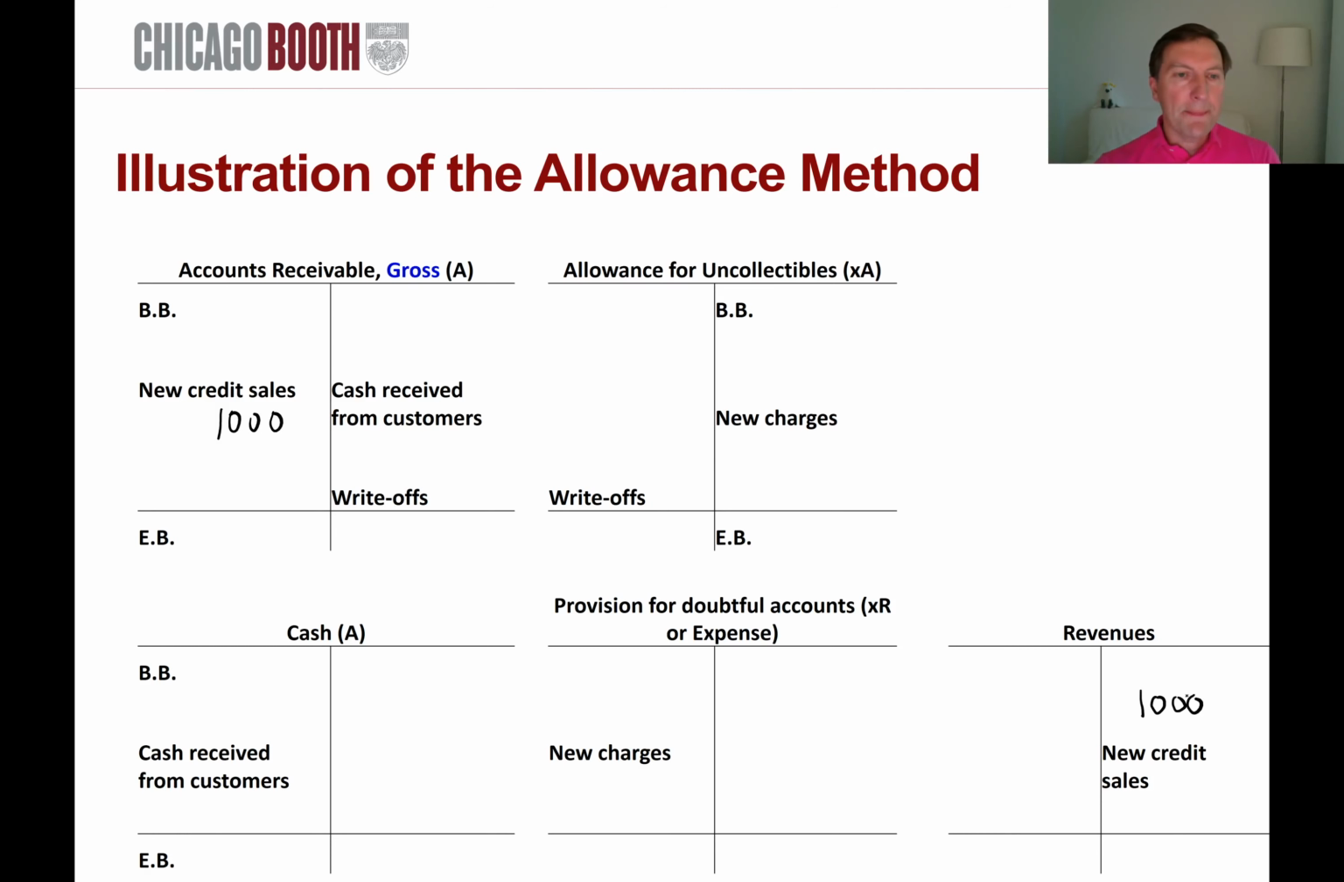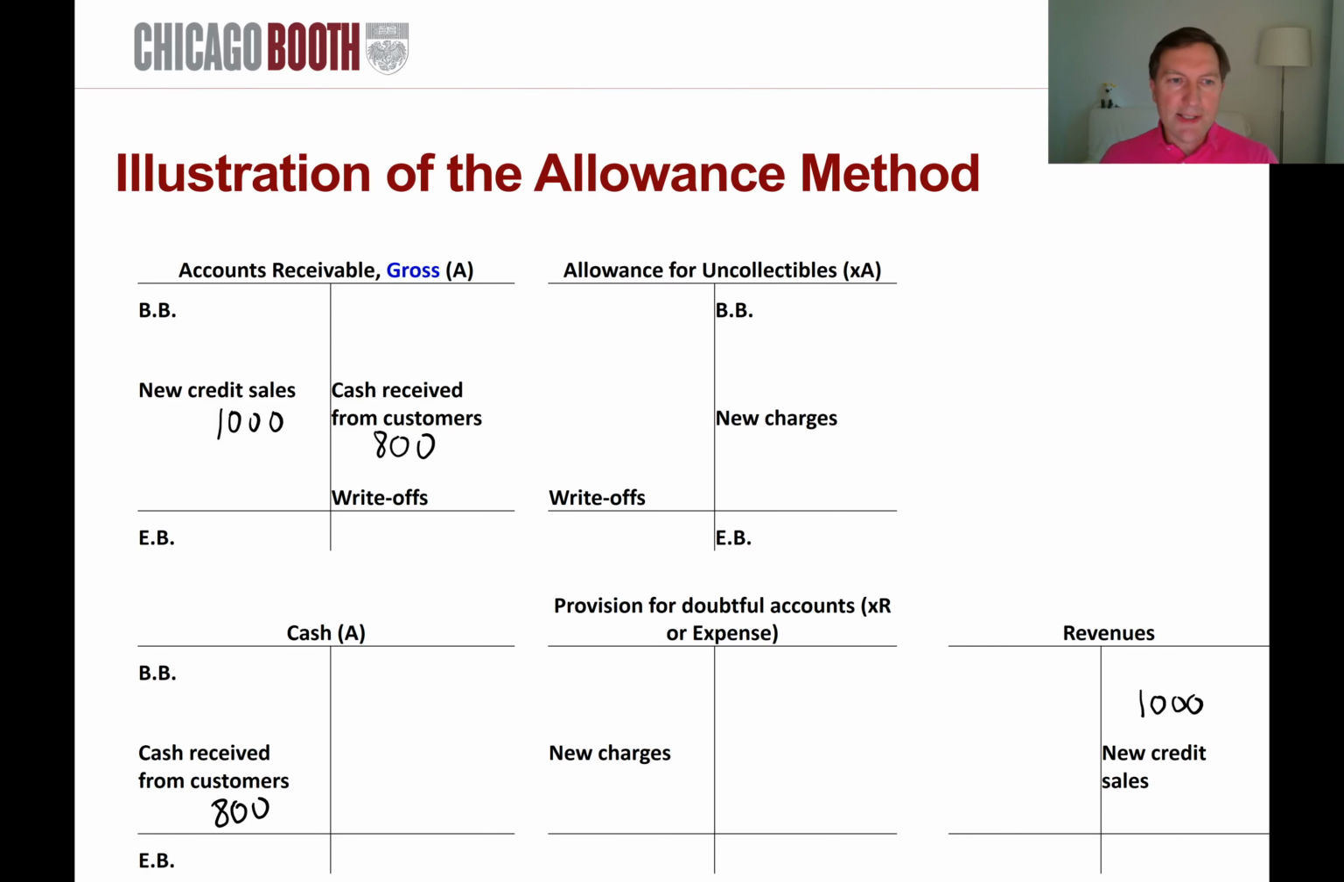In the same period, or shortly after that, you are hoping to collect most of it, right? And so perhaps you're going to collect 800, which is going to reverse the accounts receivable and increase cash by 800. And the remainder you may receive sometime down the road, right? But some of it might not be collected, okay?